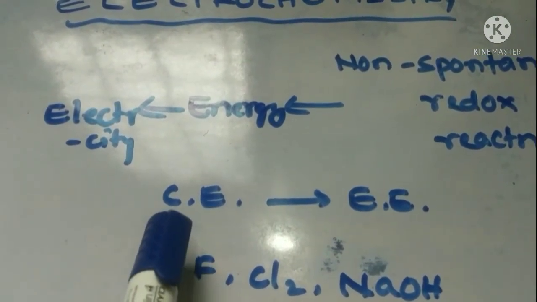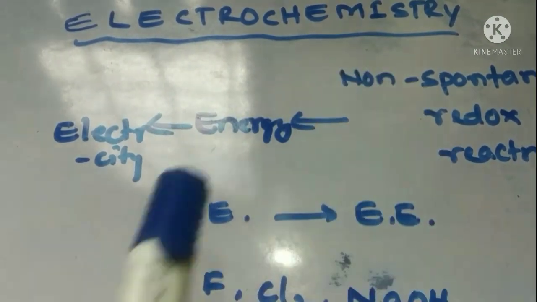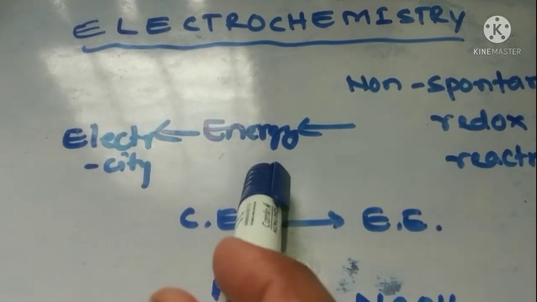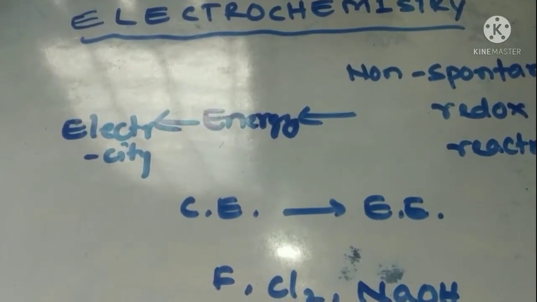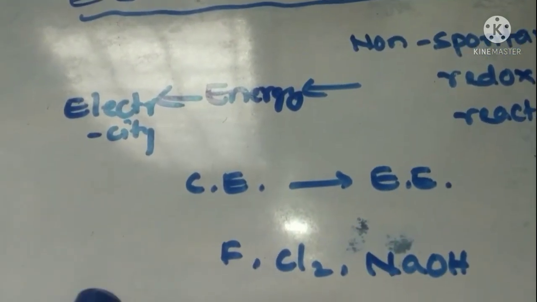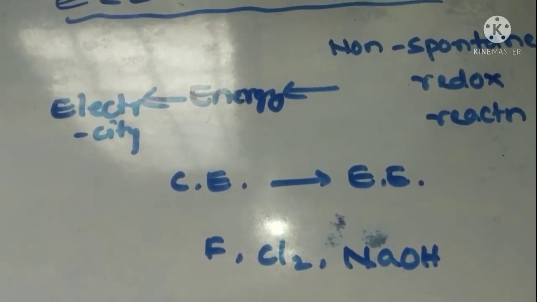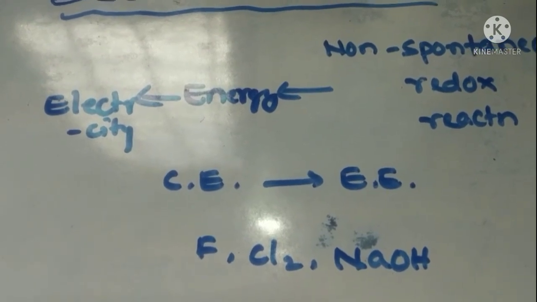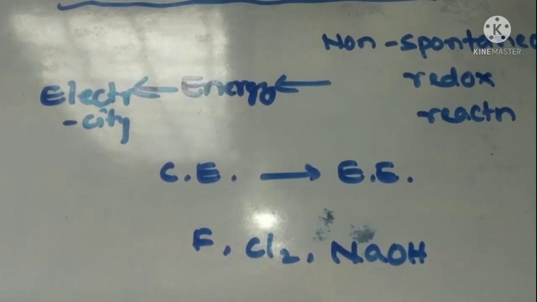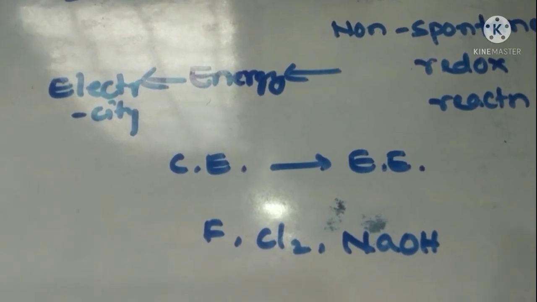So generally, I have told already, here the chemical energy is converted into electrical energy. Electrochemistry is basically a branch of chemistry which deals with the production of electricity from energy liberated during non-spontaneous redox reactions. What is the benefit of electrochemistry? We prepare elements like fluorine, chlorine and sodium hydroxide. Fluorine and chlorine are elements, but sodium hydroxide is a compound. A compound is a combination of two or more elements.